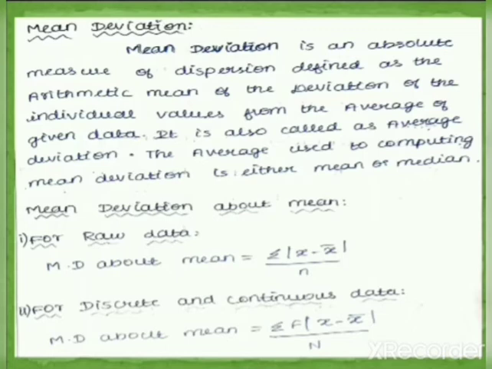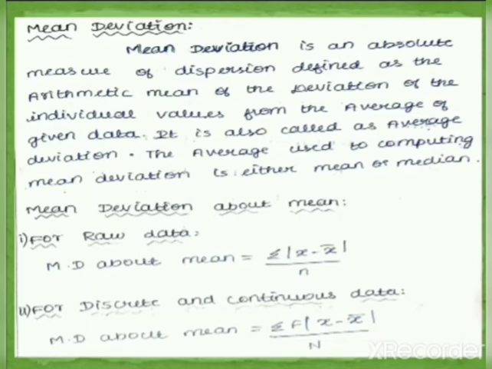The average used in computing mean deviation is either mean or median. So in this mean deviation, we are going to use this average deviation for mean and median. Let us see the formula for mean deviation about mean. So this is the formula for mean deviation about mean. Here also we are taking three data types. First one raw data and second formula is for discrete and continuous data.